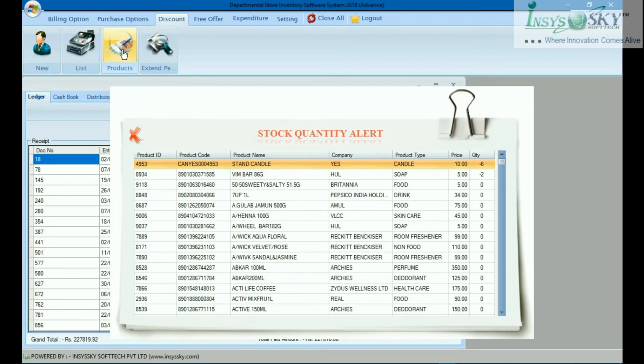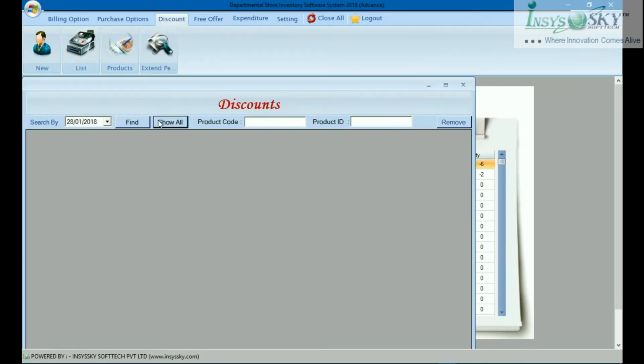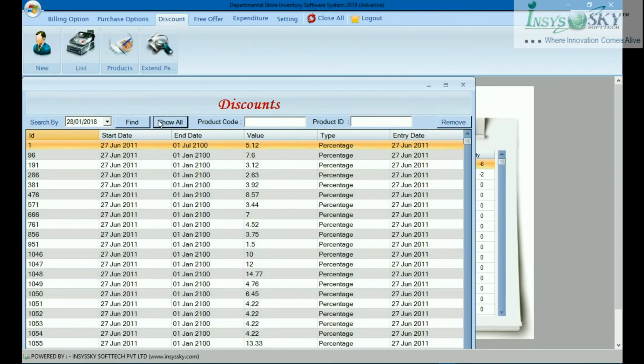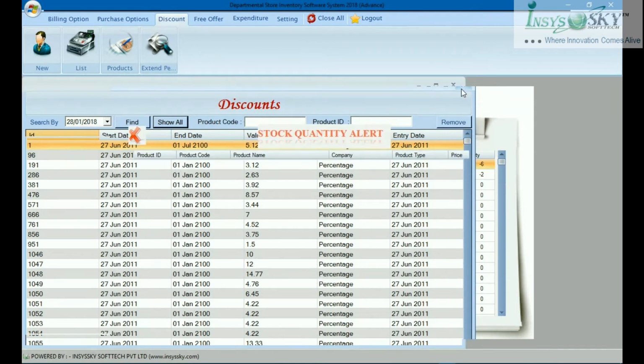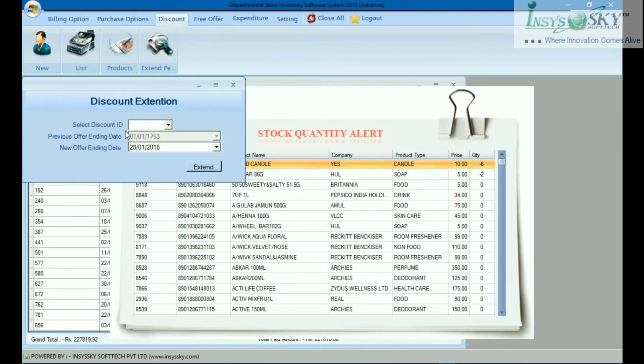You can see summary as well as detail. You can see the list on a per day basis, from which day to which day, what percentage of discount was given, everything can be seen. You can even extend a discount offer. For example, it was for 10 days, you want to extend it for 2 more days, you can do it from here instead of creating another offer.